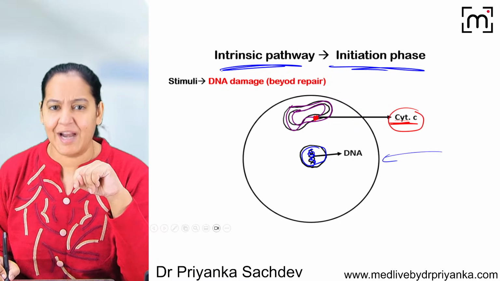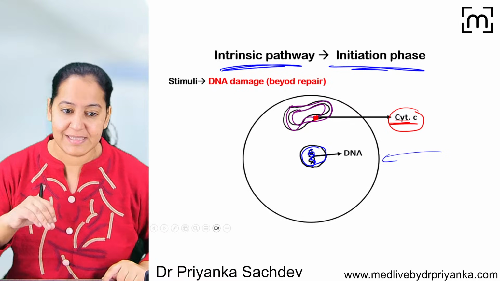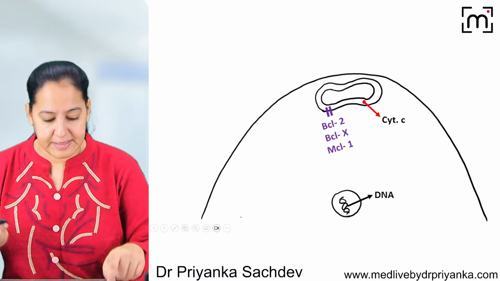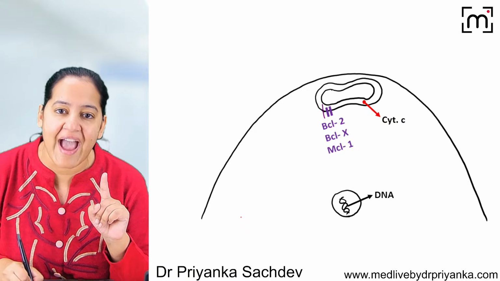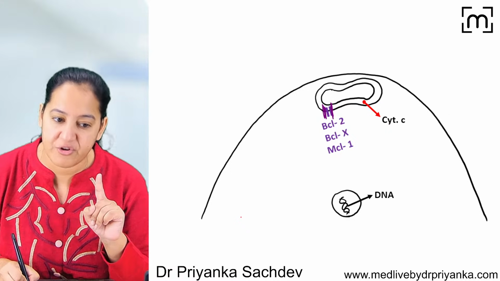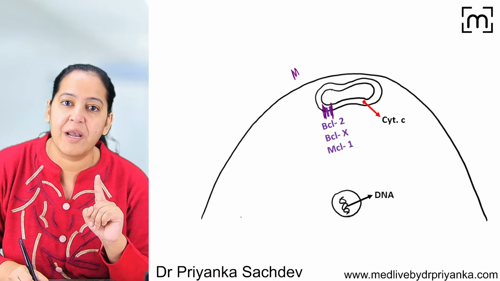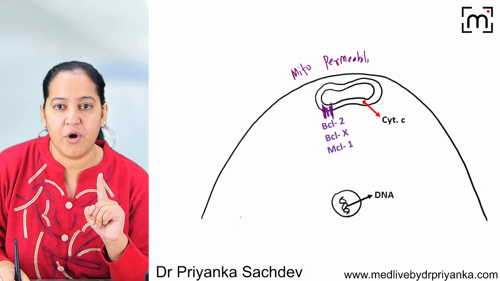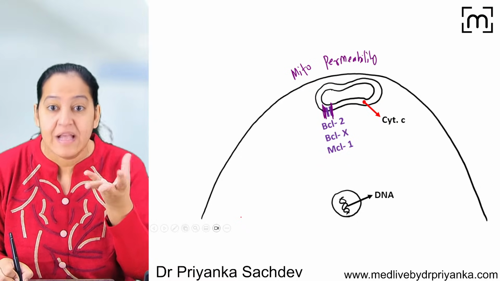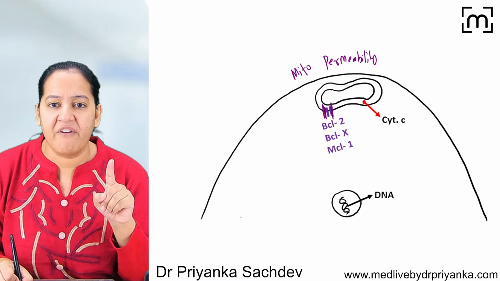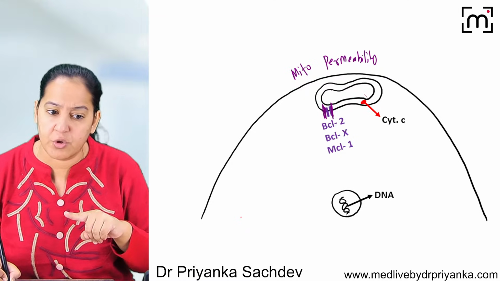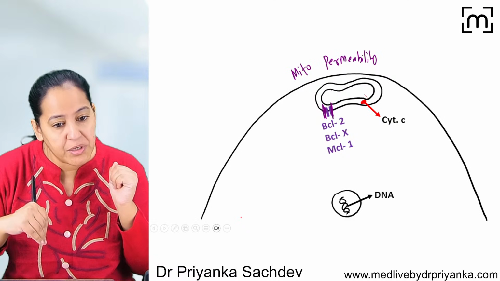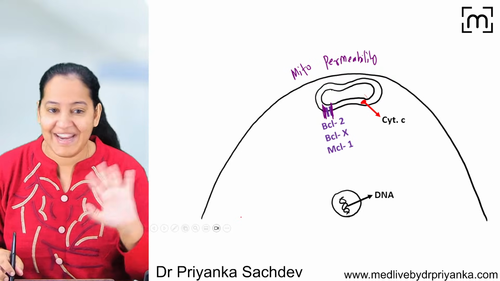So you may be thinking, ma'am, who is holding the cytochrome C inside? Let me zoom into this portion. In the mitochondria, we have an exit, the door, the transit. It is known as the mitochondrial permeability. So you may be thinking, why doesn't the cytochrome C just come out of the door? There should be someone to hold it, otherwise it should leak out. Normally, it does not leak out.